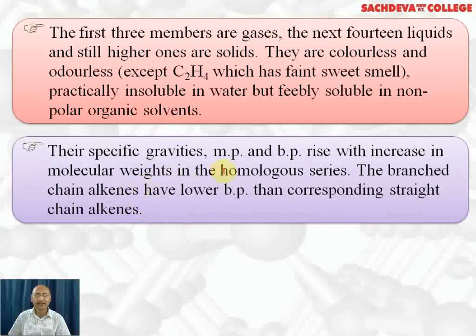Their specific gravity, melting point, and boiling point rise with increase in molecular weight in the homologous series. But branch chain alkenes will have lower boiling point than the corresponding straight chain alkenes because they have minimum surface area, therefore minimum van der Waals force of attraction, hence lower boiling point.